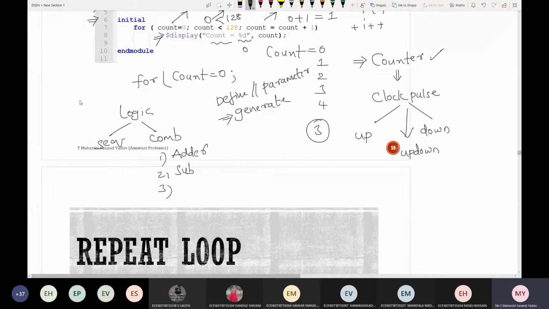But at least if you know the C language, you can easily understand this very well. But you need to know the hardware first. Why? Because it is called a hardware description language. If you are perfect with the particular hardware, you can describe it using any style. Generally there are 3 styles: one is gate level, which we have already seen, next is data flow, followed by behavioral, and the end one is switch level, which is nothing but the transistor way of implementing. Till now we have discussed all these. The important thing is you need to know the particular hardware, and using any style you can write the code. For that, just basic syntax is needed.